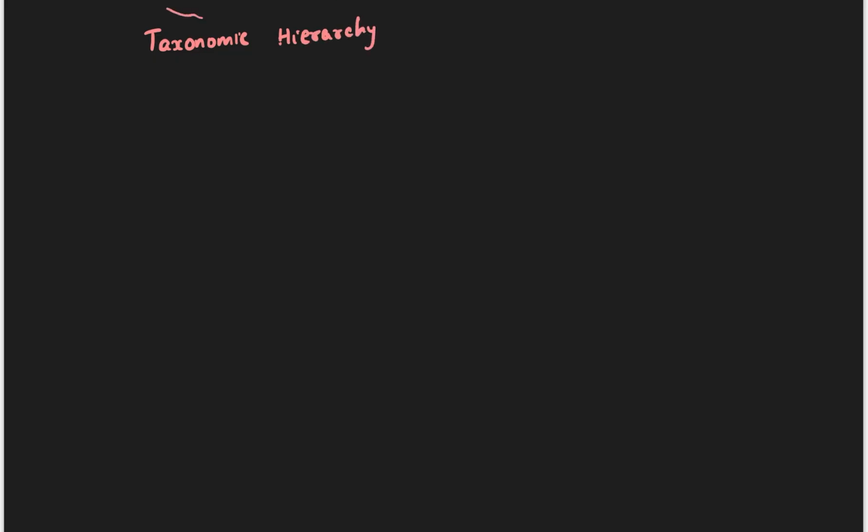Now what is this taxonomic hierarchy? Whenever you have any organism, first see the lowest level, which is called a species. There is one species, and this species belongs to a genus.